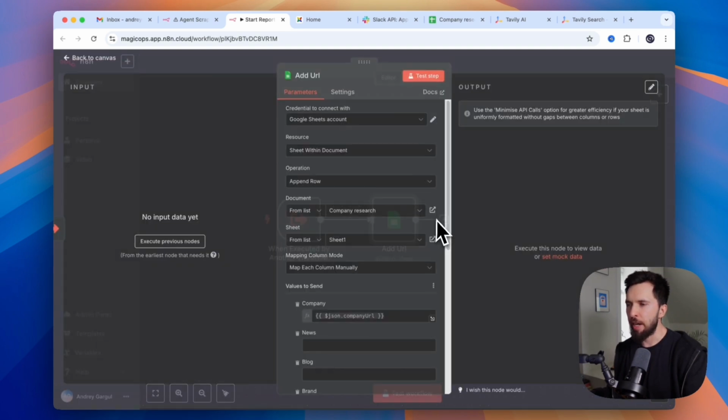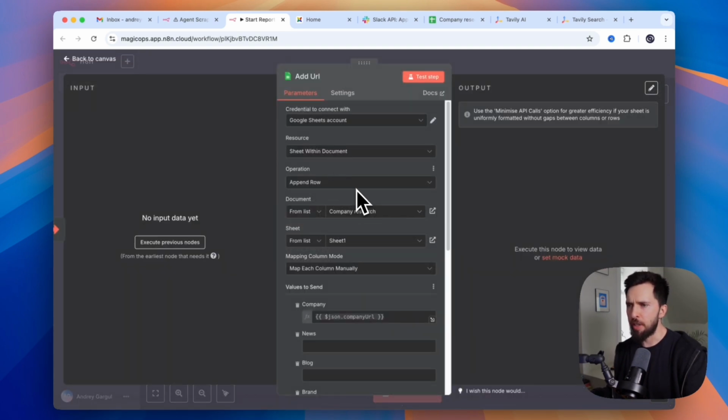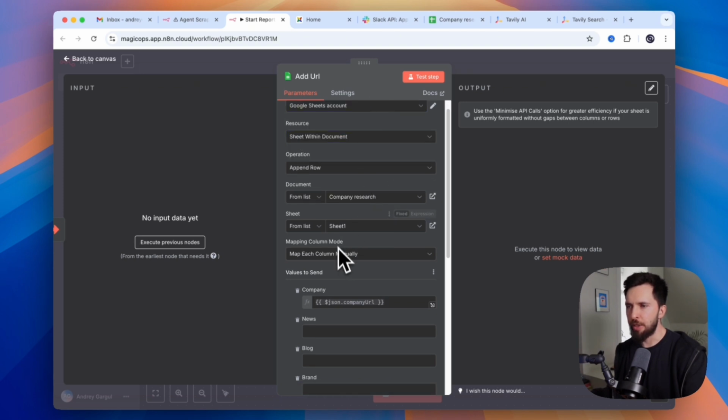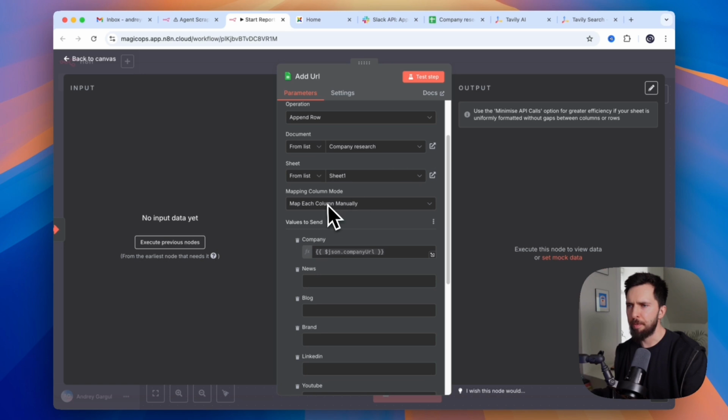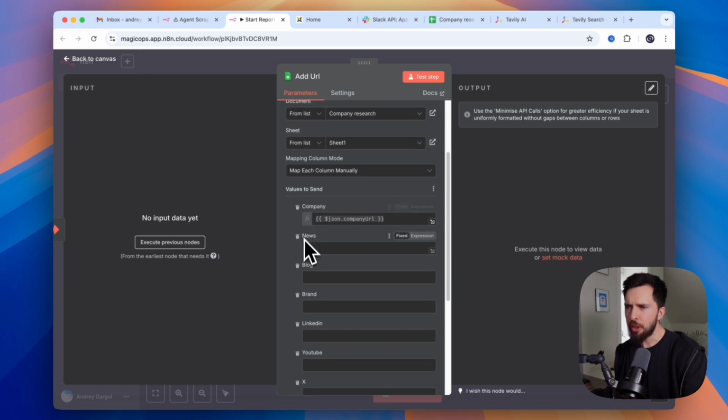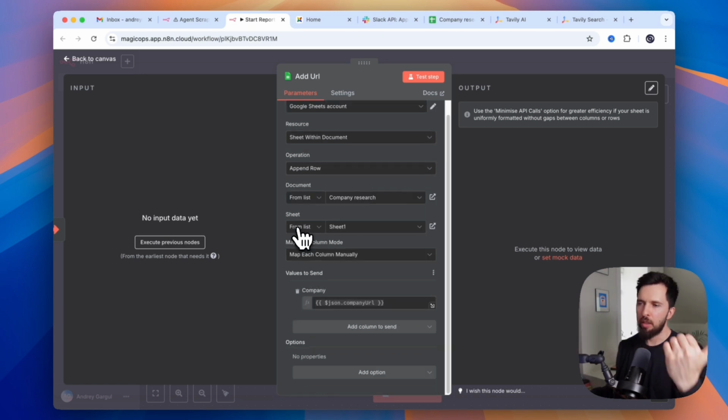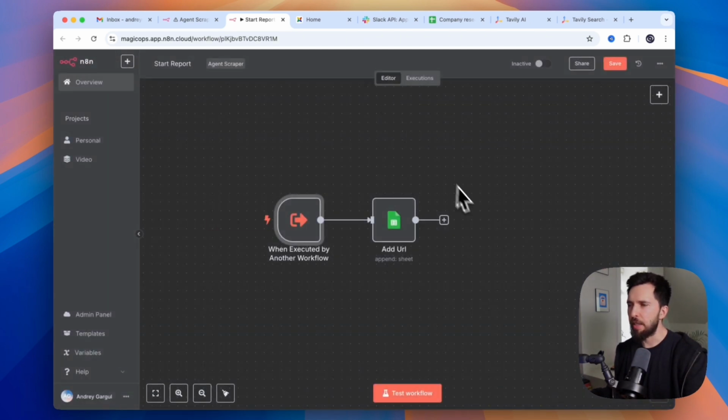And then we have a spreadsheet, very simple. You need to connect your Google Sheet account. You select the right sheet and you map each column manually. So you can remove all this. We only need company URL that we received from the main flow.